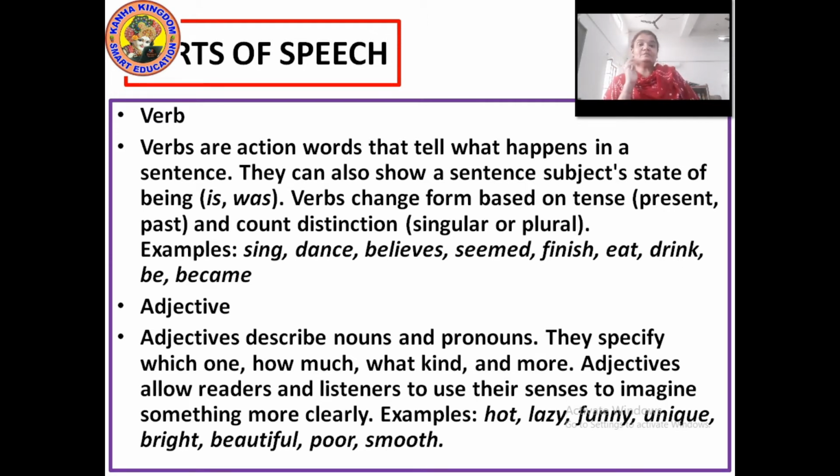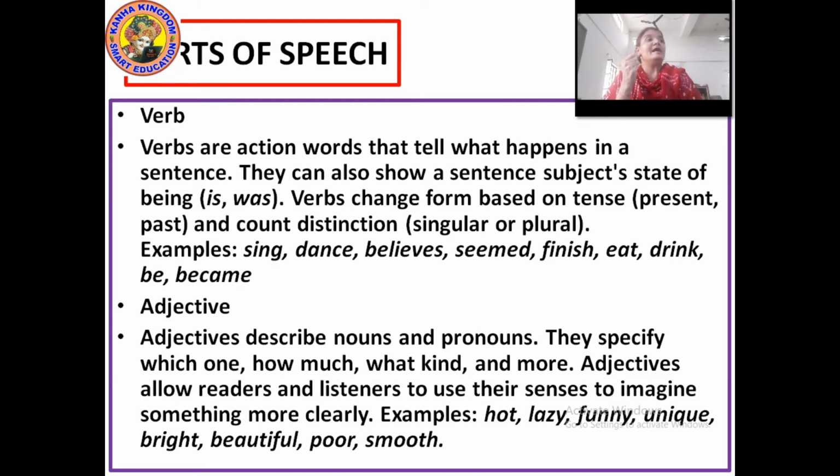Fine? Now let's move to adjectives. Adjectives describe the noun and the pronoun. What is an adjective? An adjective is a word that describes the noun and the pronoun, and you can see here its importance, easily to be understood. They specify which one, how much, what kind and more. Now these adjective words can specify many things. Many things means they can tell you the quantity also, they can tell you the quality also.